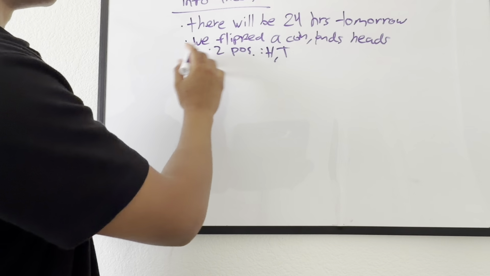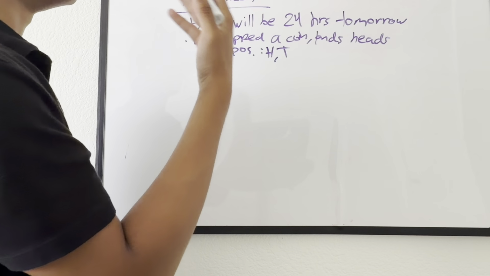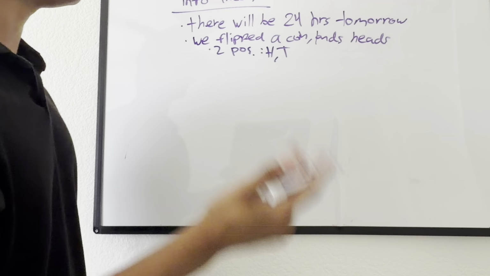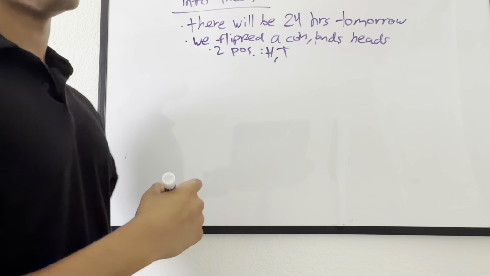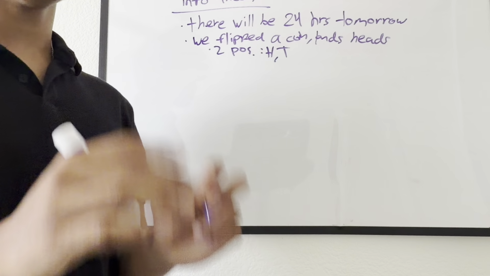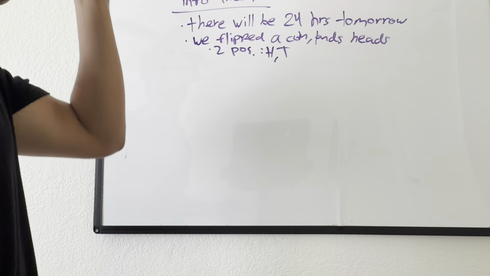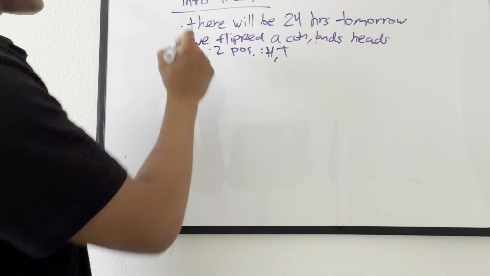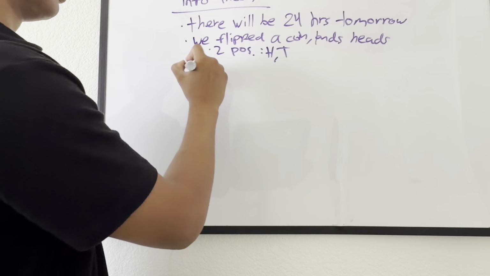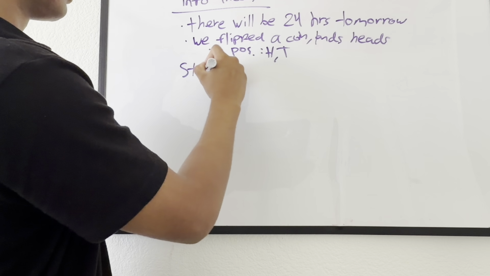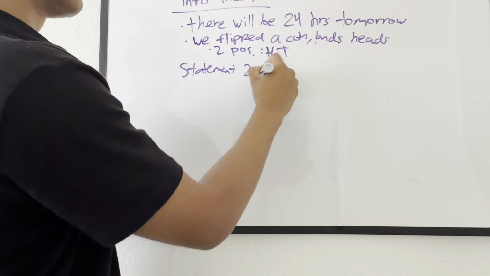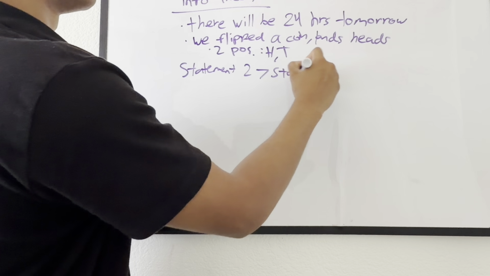So we would say this piece of information is of more importance or of more value than this piece of information. And that importance here, as I just mentioned, is called a surprise factor. So this has a higher surprise factor. So statement 2 is greater than statement 1.